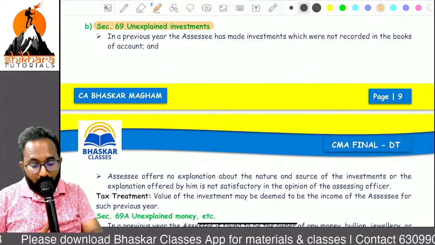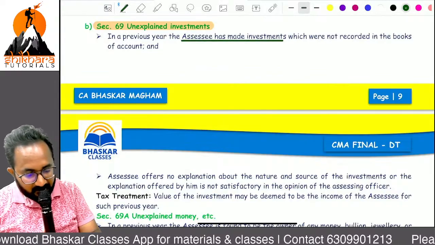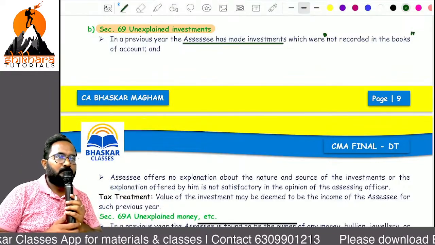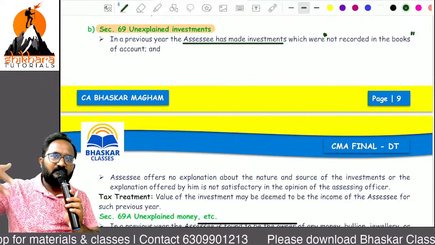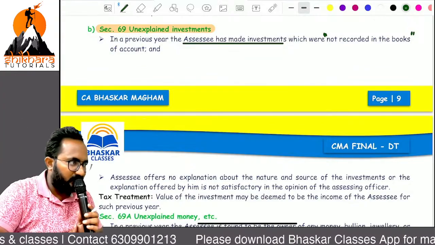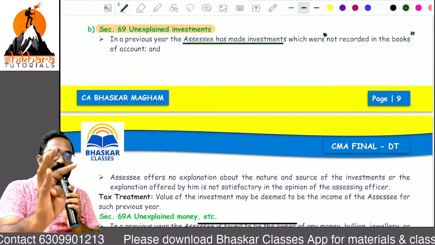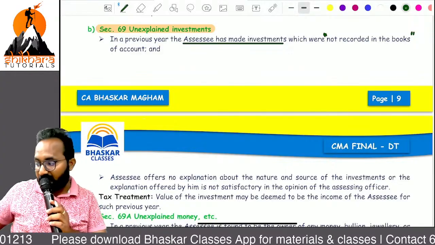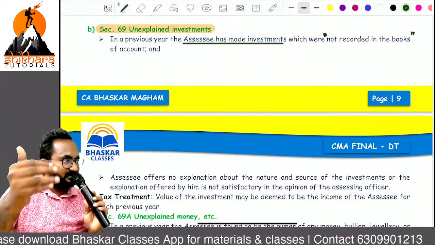Remember? So now during the previous year, Bhaskar has made some investments, but I have not at all recorded them in the books of accounts of Shikhara. Why? I just have surplus funds and I am investing somewhere. So why am I not recording them in my books of accounts? Reason? Sir, if I record it, on dividend income also I need to pay tax, on interest income also I need to pay tax. So unnecessary issues. I want to undisclose my assets. Simply here I am undisclosing some assets.